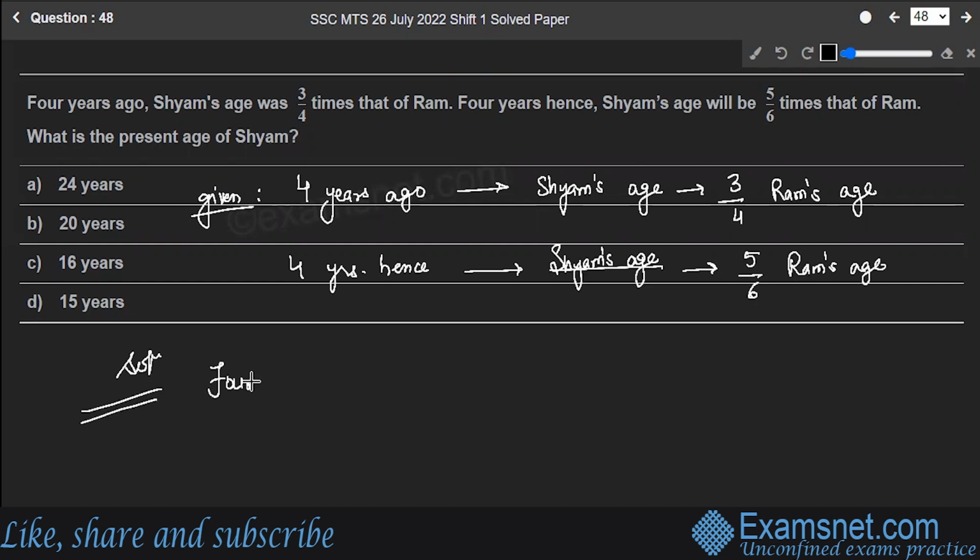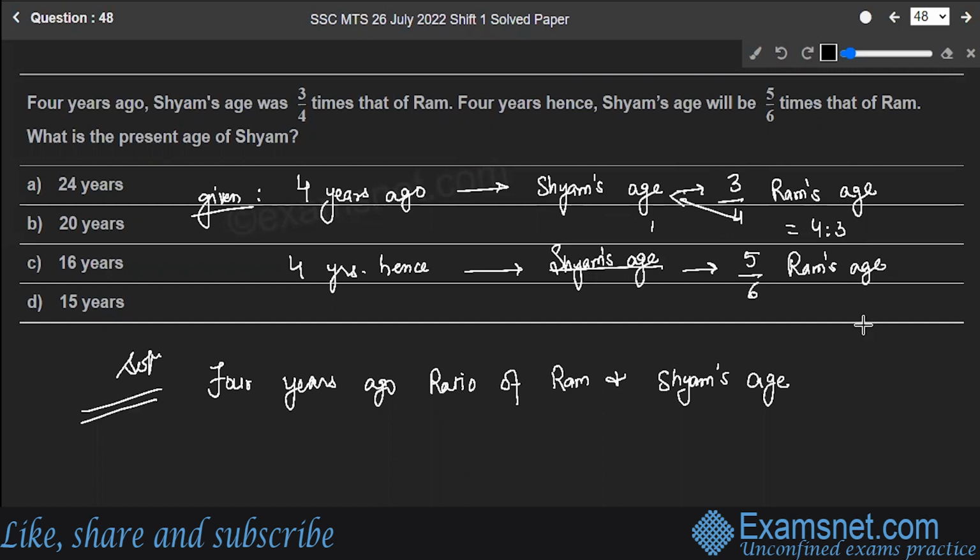So 4 years ago, the ratio of Sham's age to Ram's age is 3:4. That means the ratio of Ram's age to Sham's age is 4:3, right? Because 4 will come over here.